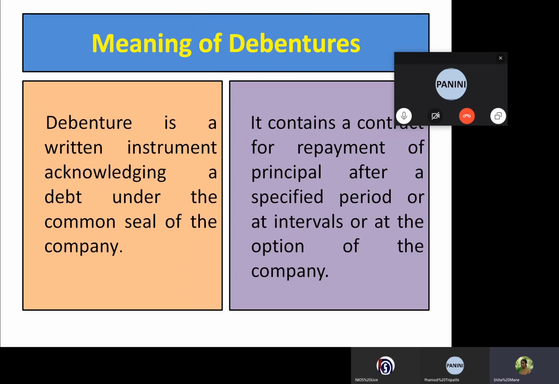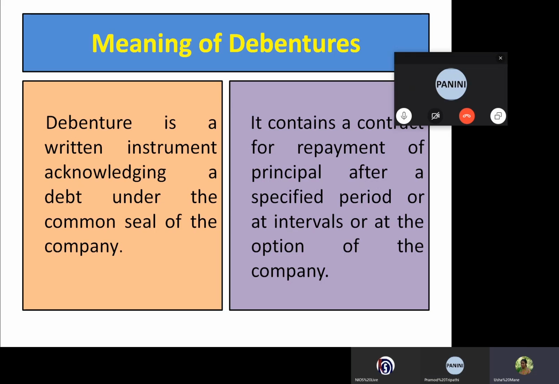Then the meaning of debentures. Debenture is a written instrument acknowledging a debt under the common seal of the company. It contains a contract for payment of principal amount after a specified period or at intervals, or at the option of the company.